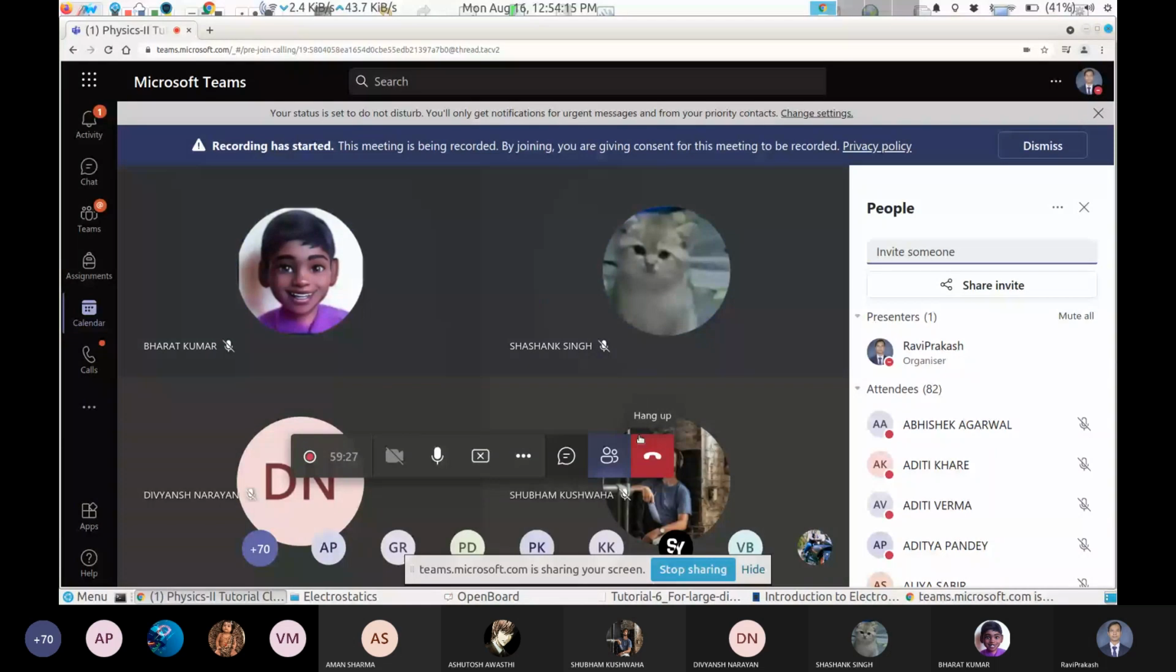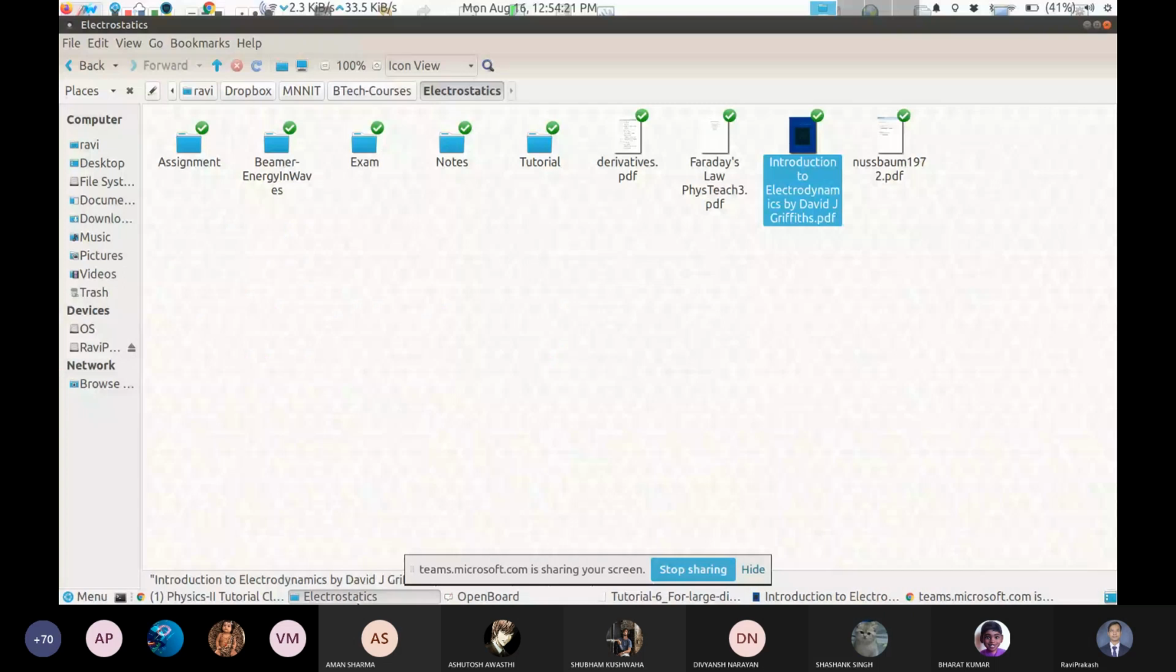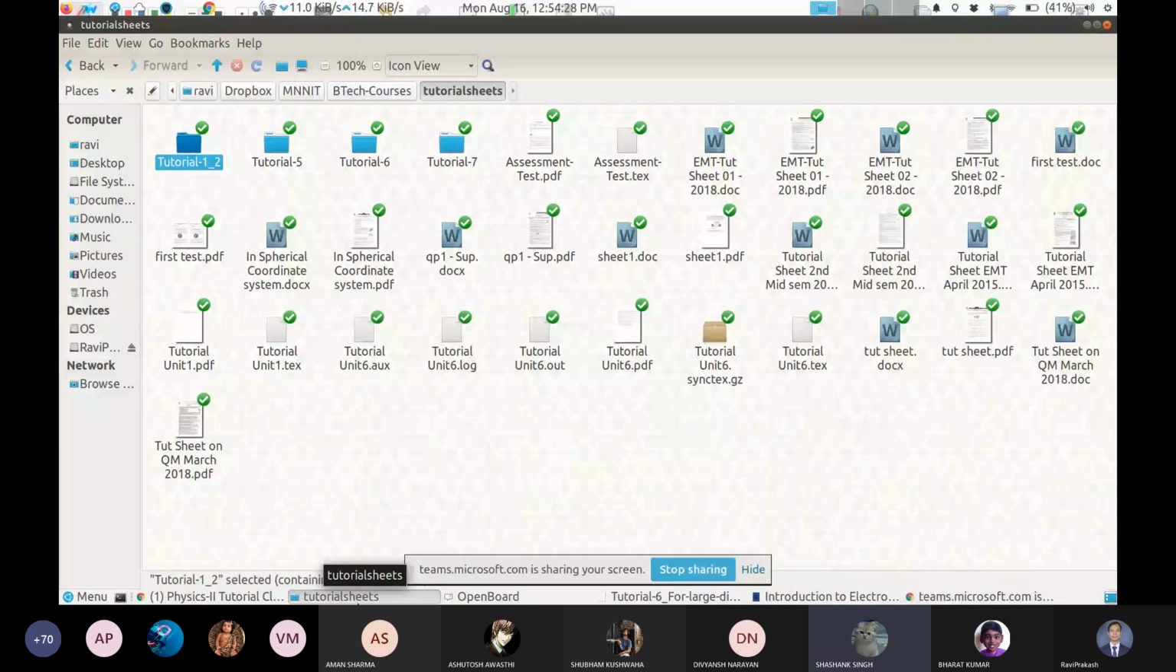Now let me quickly go to the next tutorial. Sir, here the ds vector will be r dphi dz. R dphi dz is the magnitude and the direction is r cap. Okay, sir. Direction is r cap.